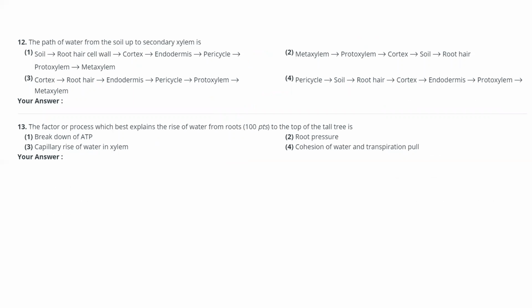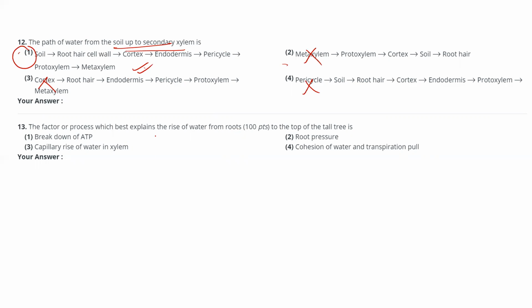Next question, the path of water from soil up to the secondary xylem. Started from soil, here they gave cortex, then pericycle. So the correct answer is 1. From soil to secondary xylem they gave. Secondary xylem means what? During primary growth, primary xylem will form. During secondary growth, secondary xylem will form.